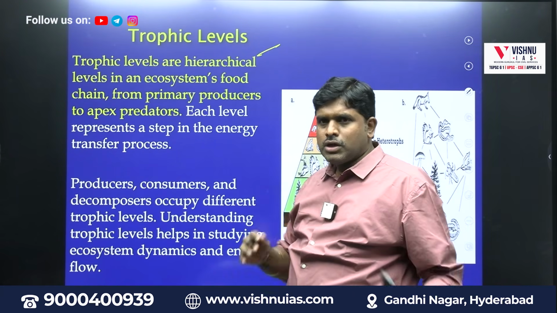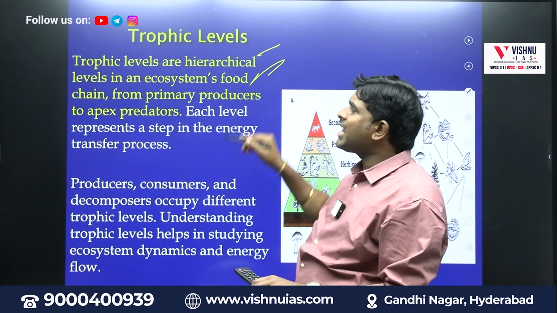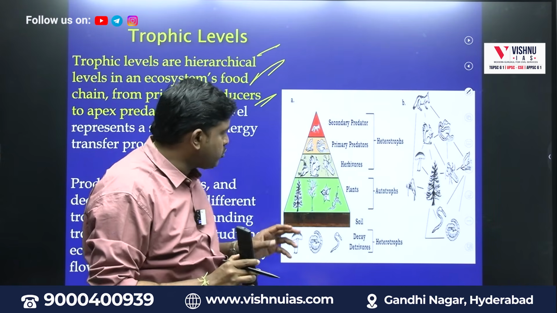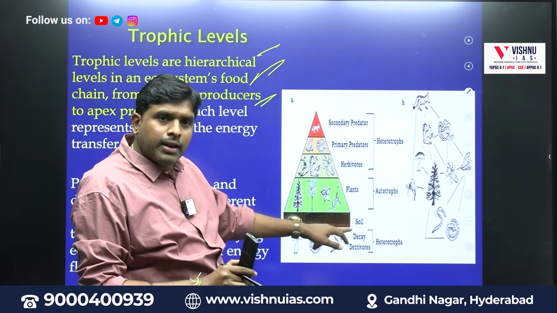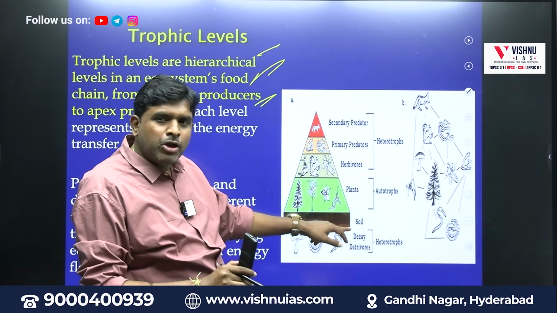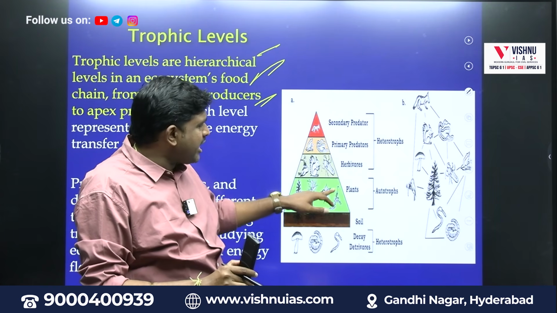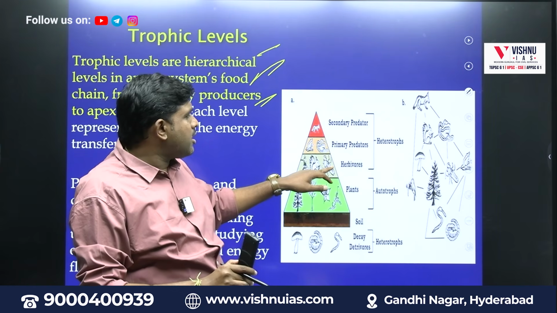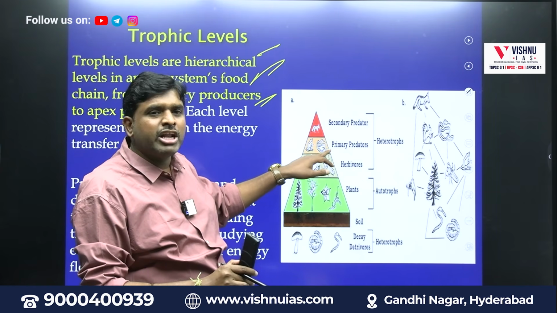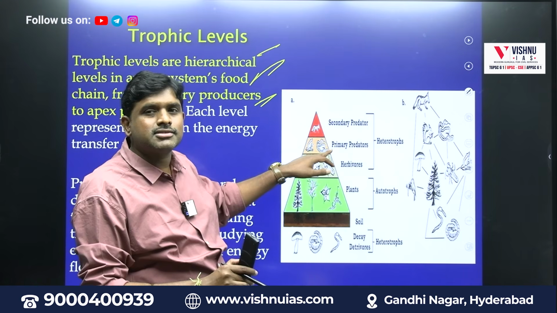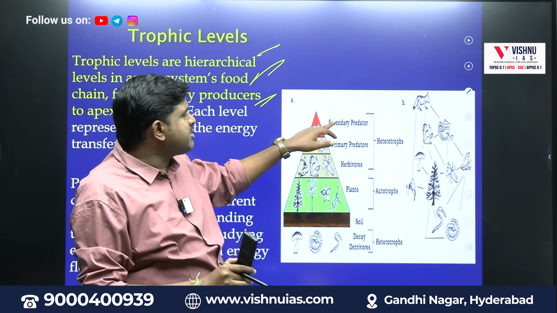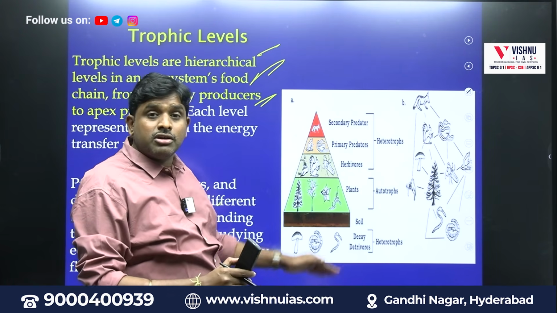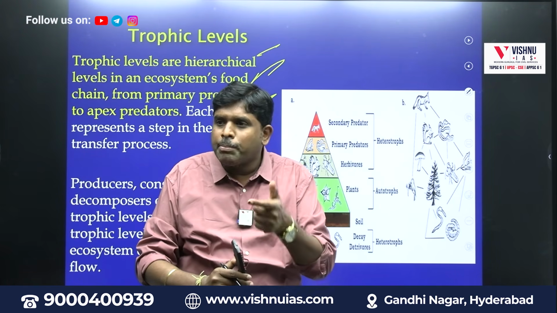Trophic levels: the hierarchical feeding levels in an ecosystem, food chains from primary producers to apex predators. If you see here, soil will be eaten by whom? Plants. Plants will be eaten by whom? Rabbits, some herbivores. Rabbits will be eaten by whom? Primary predators like snakes. And primary predators will be eaten by whom? Secondary predators. This food chain is called trophic levels.